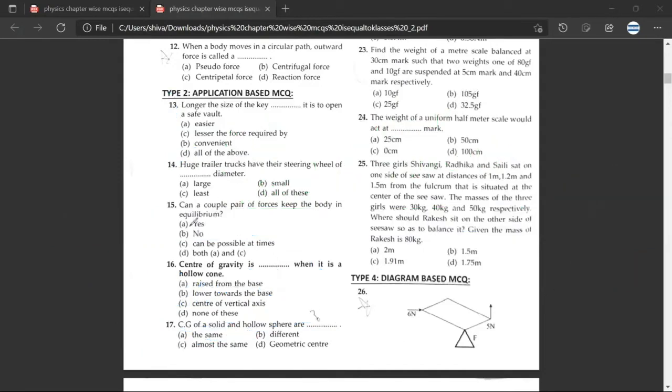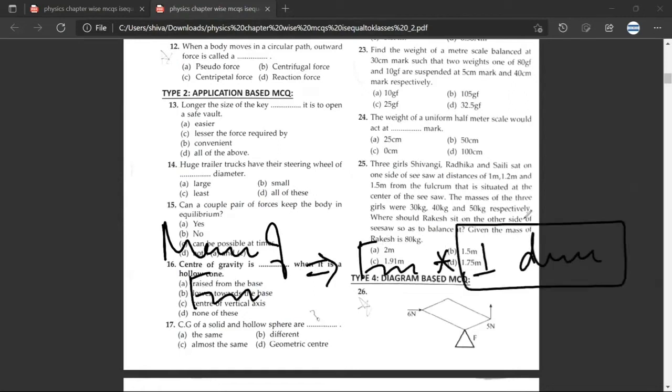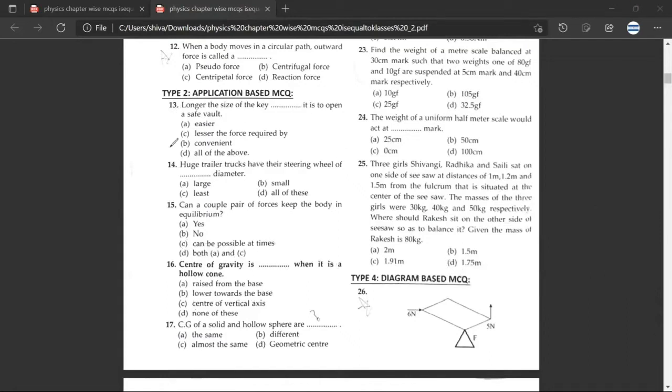And all these considerations depend upon the basic formula we learned in the beginning of the lecture. That is moment of force, which is equal to the force into the perpendicular distance. So this is the critical factor which decides. No doubt. See, if you see question number 14, now you'll get the answer. What will be the answer? Sir, A. Shabash. So question number 15: can a couple, a pair of forces, keep the body in equilibrium?